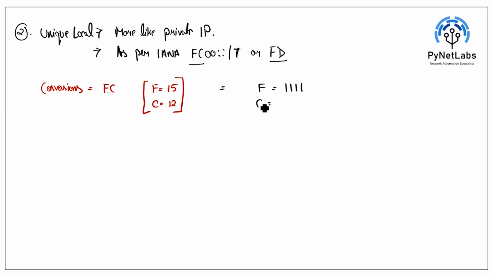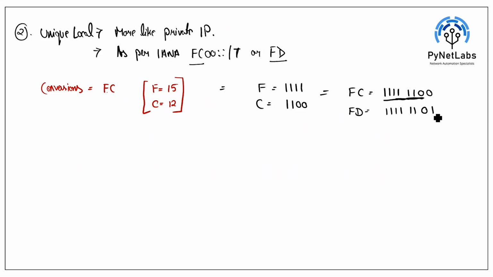For C, which is 12, we get 1100. So the entire conversion of FC will be 11111100, and the first seven bits are the specific reservation. In case of FD, you will see 11111101. So this will be the conversion for FD.